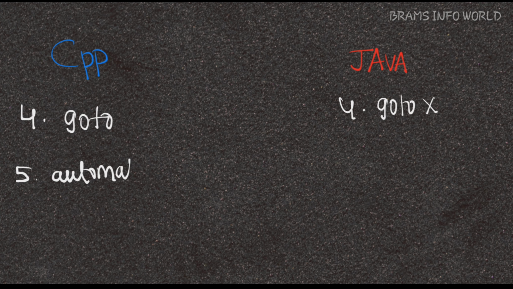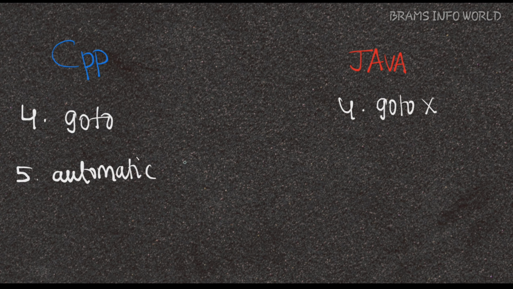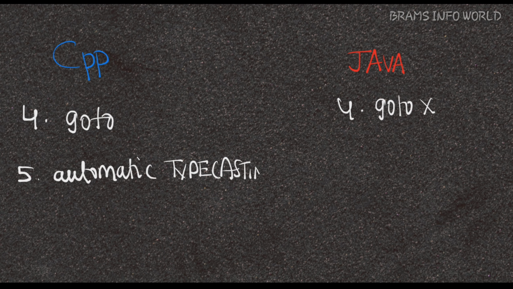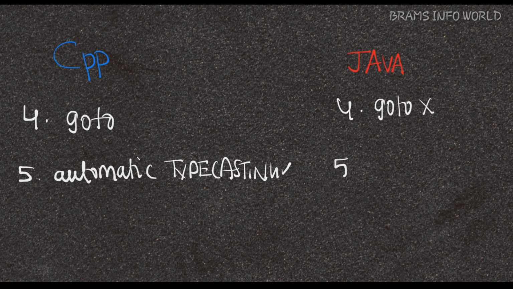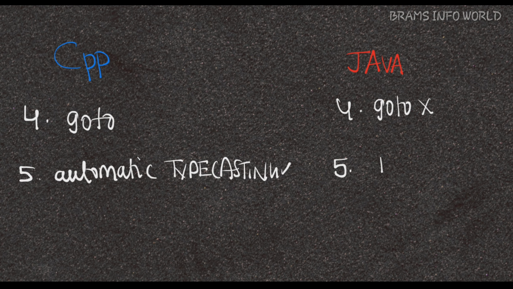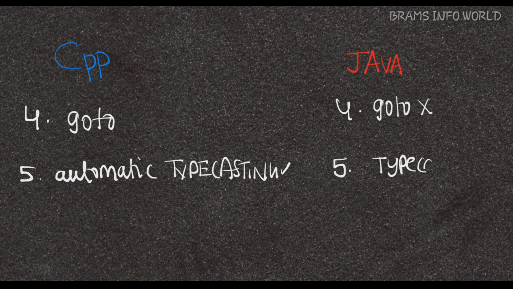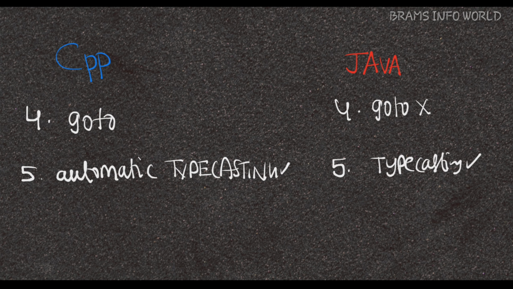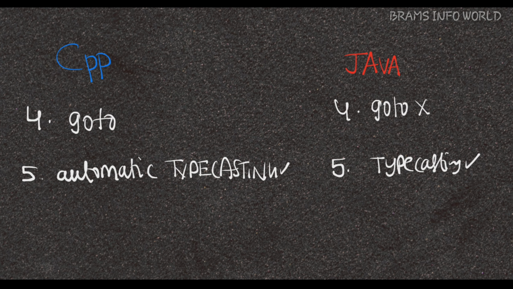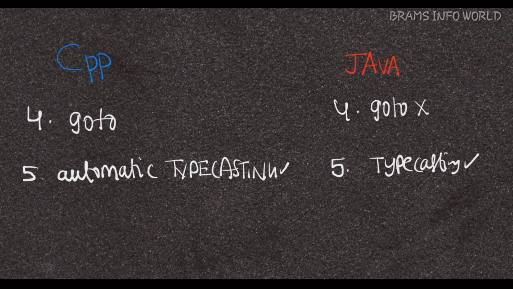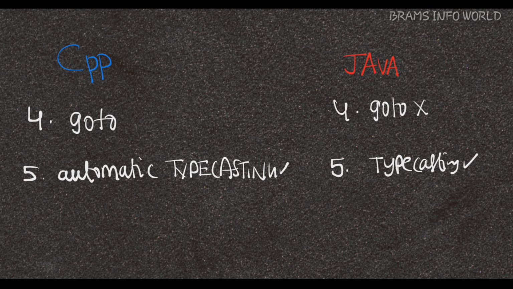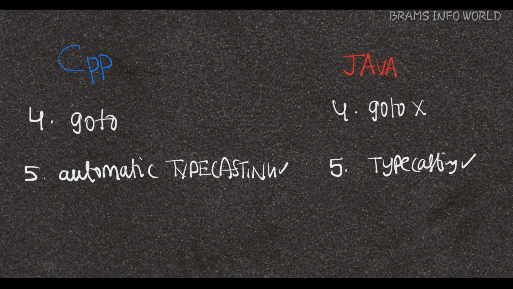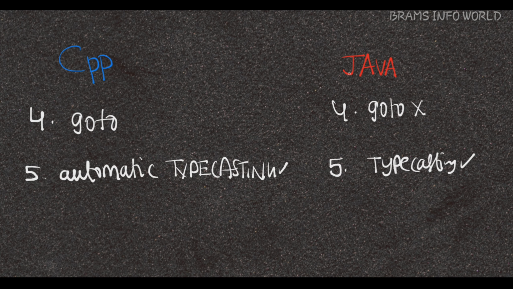Automatic typecasting: Java does not support automatic typecasting in full, so we have to perform typecasting whenever we need. Implicit typecasting is generated automatically, but explicit typecasting we have to do ourselves in the program. Okay, we'll do one program in further stages.